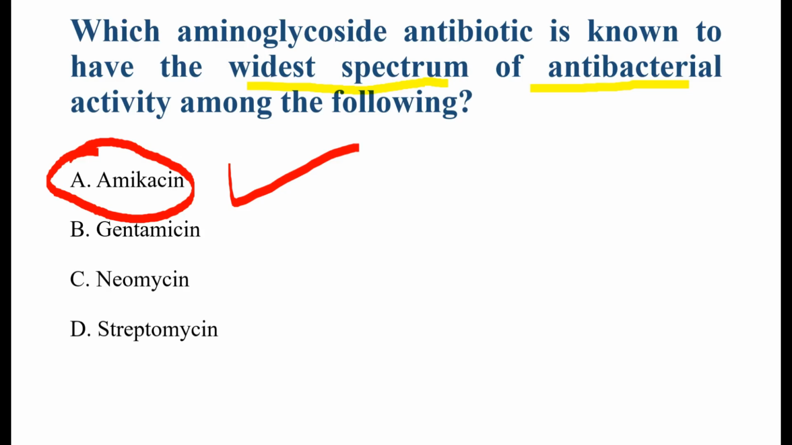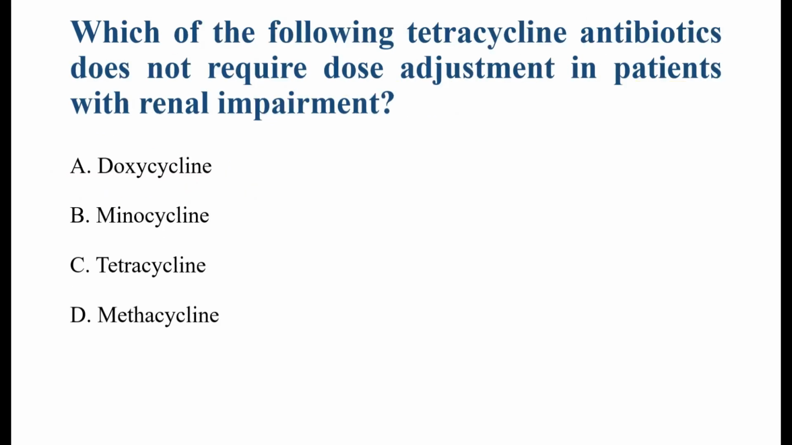Why is amikacin correct? Amikacin has the widest antibacterial spectrum among aminoglycosides. Reason: it is effective against many gram-negative bacteria. It works against bacteria resistant to other aminoglycosides, and it is often used for serious hospital infections. For example, Pseudomonas, Klebsiella, Enterobacter. Therefore, it has a broader spectrum than many other aminoglycosides.